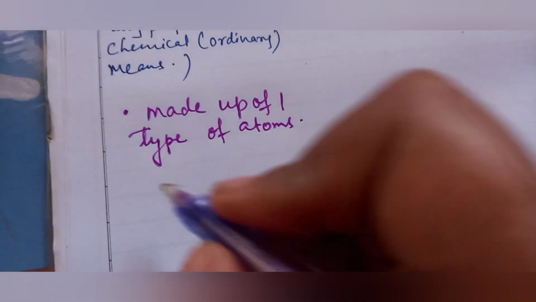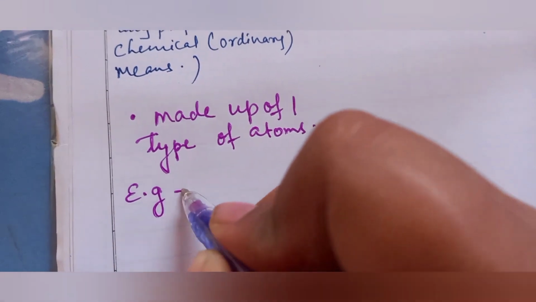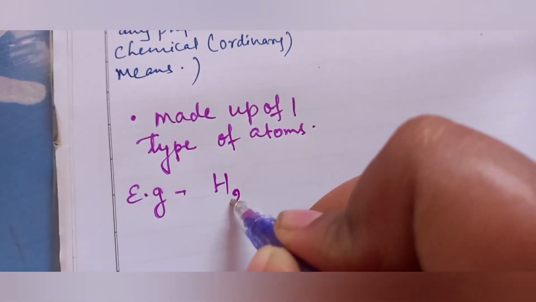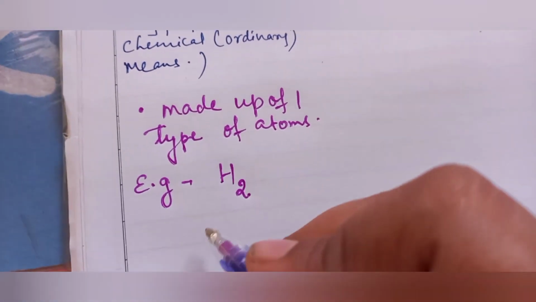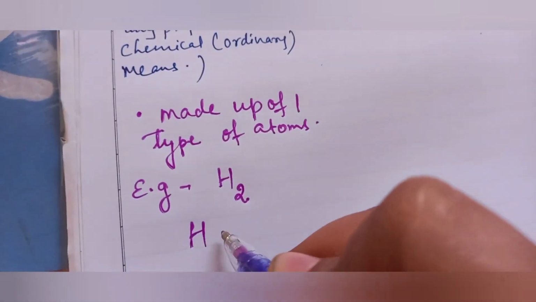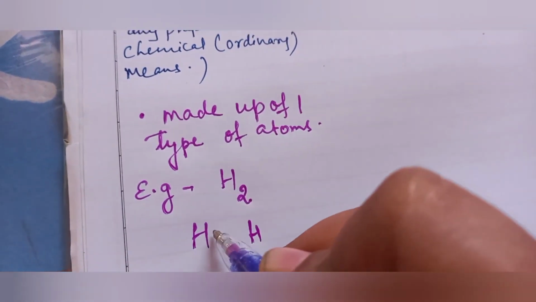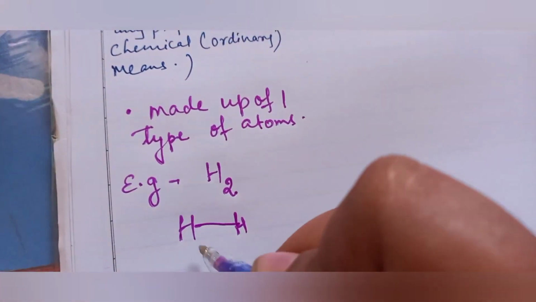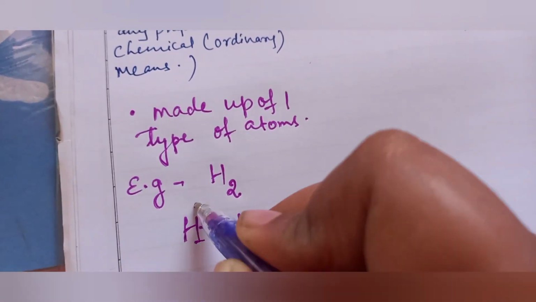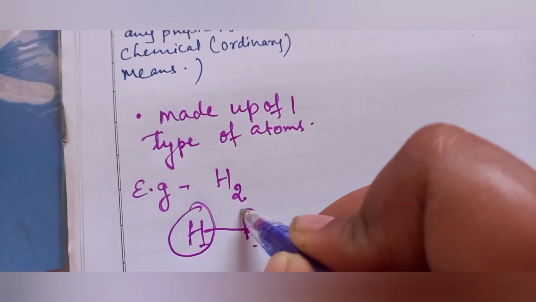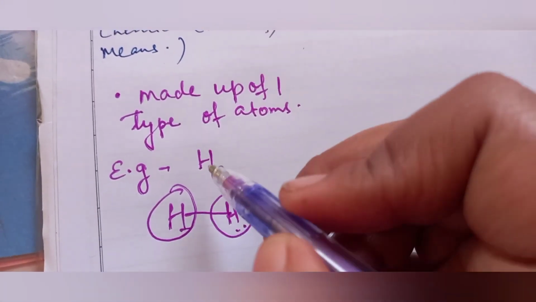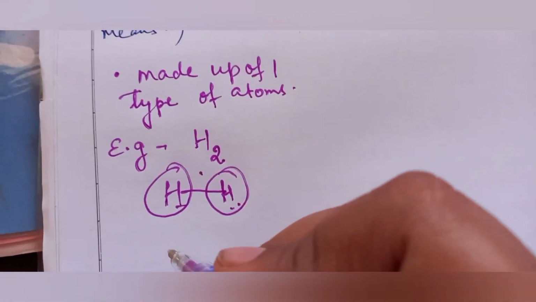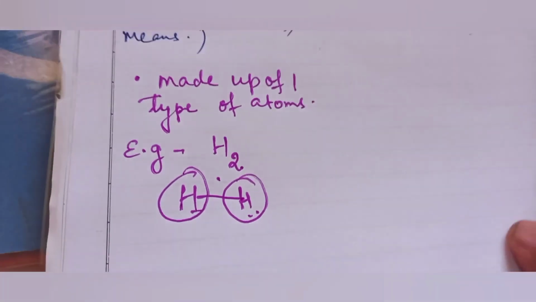Okay, suppose for example we can take hydrogen, which exists as a molecule. I have told you the difference between the atoms and the molecules. So here what happens, two atoms of hydrogen make a hydrogen molecule. So the atoms are similar, they have similar structure, similar everything. So this is an example of an element. Similarly, gold, silver, all those are examples of elements.